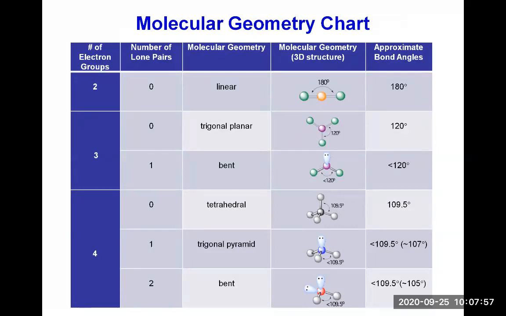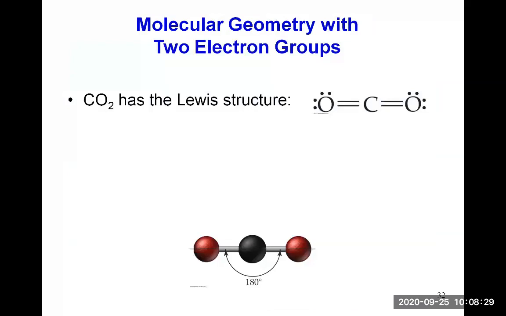From there, you will look at a row where there are 2 electron groups or 3 or 4. Then, depending on whether your central atom has a lone pair or not, it will lead to a different molecular shape. There are models to show you what it means, and the bond angles are given. The bond angles are the angles between 2 bonds. We will go over each of these separately, one by one.